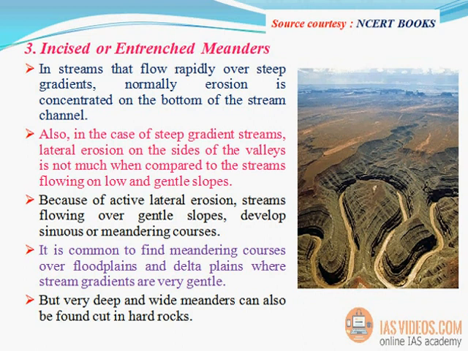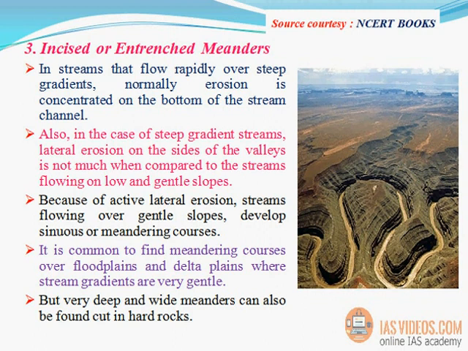Because of active lateral erosion, streams flowing over gentle slopes develop sinuous or meandering courses. It is common to find meandering courses over floodplains and deltaplains where stream gradients are very gentle.